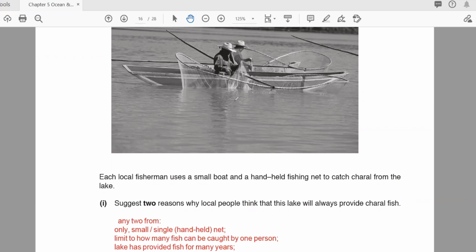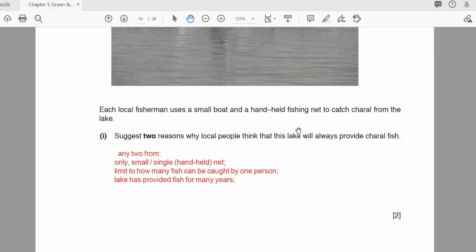No overfishing. Reproduction or replacement is more than the catch. Only a small single hand net is used. There is a limit to how many fish can be caught by one person. The lake has provided fish for many years. Yes, that can be a good thing.